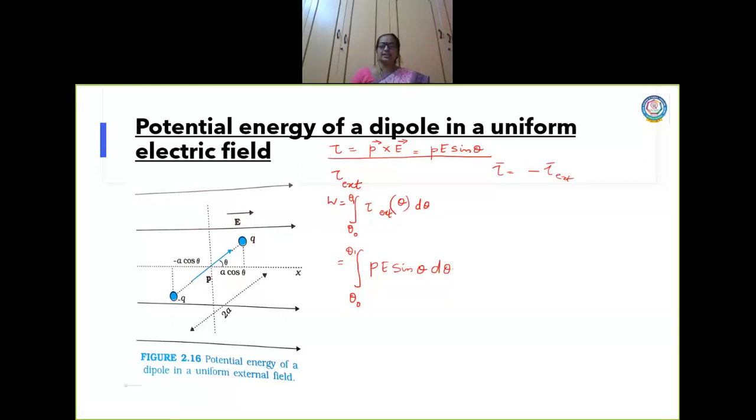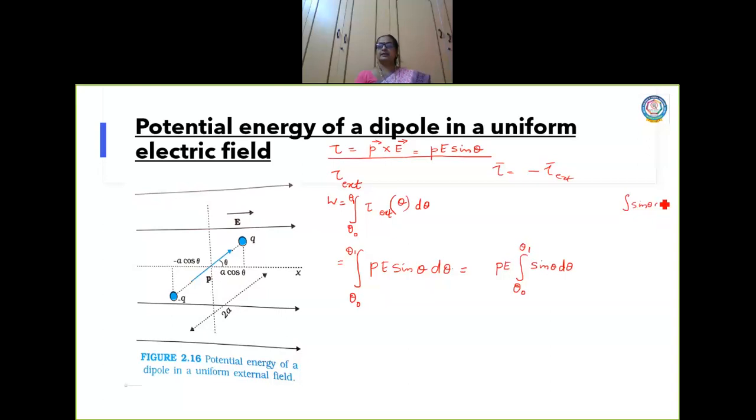Now this work done is stored as what, children? This work done is stored as potential energy. Now let us integrate this. When I integrate this, this P also will come out and E also will come out. So integral theta naught to theta 1, it is sine theta d theta. Am I right? So what is integral sine theta d theta?